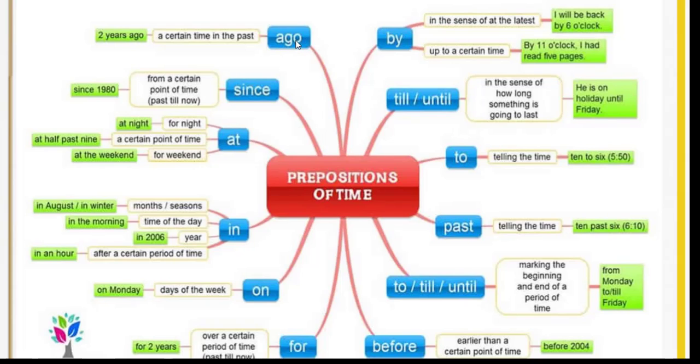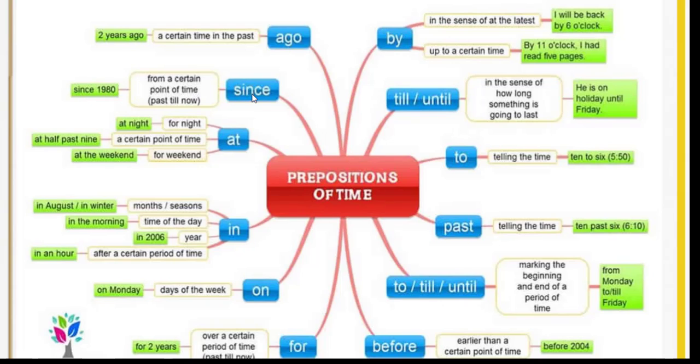Now, let's take, for example, ago. A certain time in the past. We use it when we talk about a certain time in the past. 2 years ago, 1 month ago, okay? 2 weeks ago. Since. Since we use it when we start from a certain point of time, okay? For example, he has been living in this city since 1980.